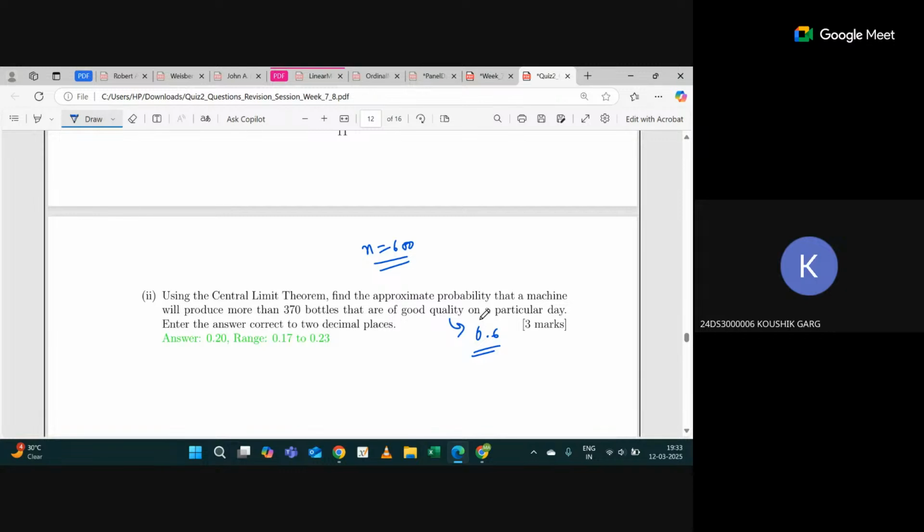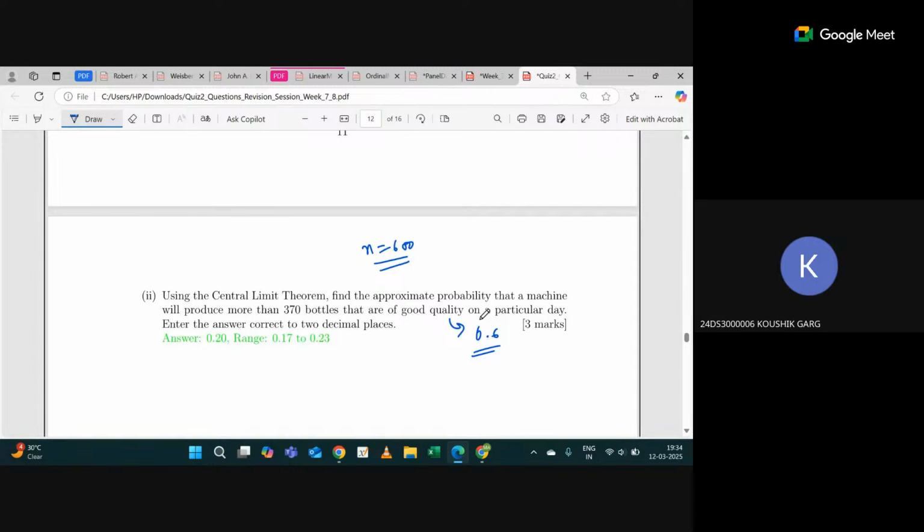0.83. Shouldn't it be 1 minus FZ of 0.83?